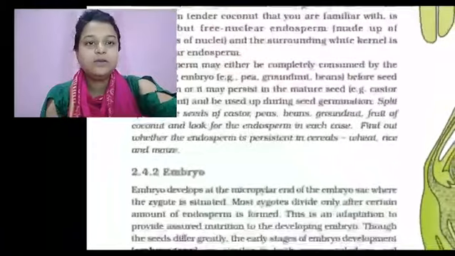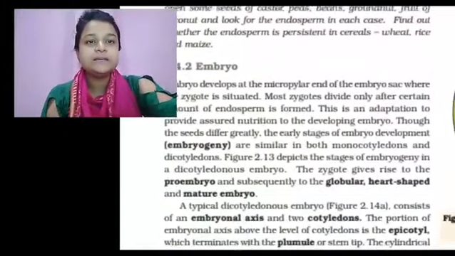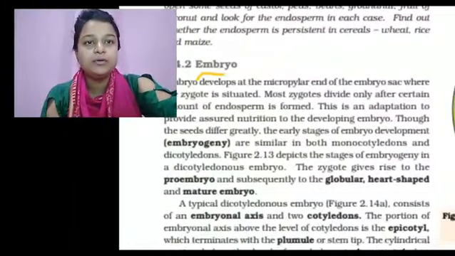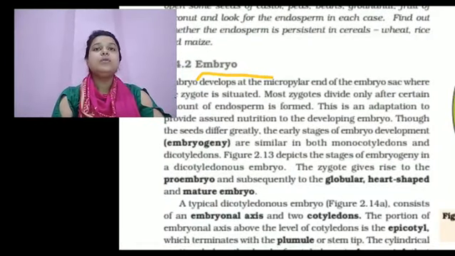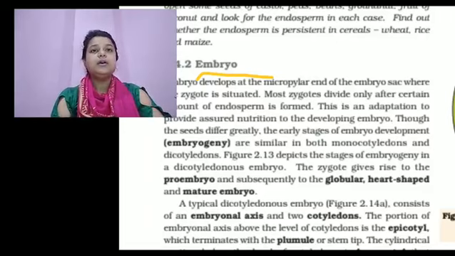Now we are talking about the next one, that is the embryo. The embryo develops at the micropylar end of the embryo sac where the zygote is located. I am repeating again, the embryo develops at the micropylar end of the embryo sac where the zygote is located.